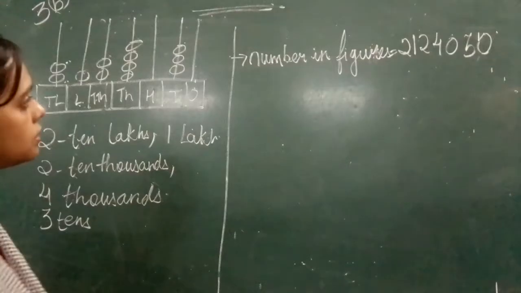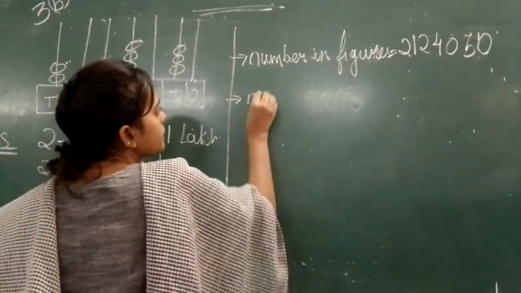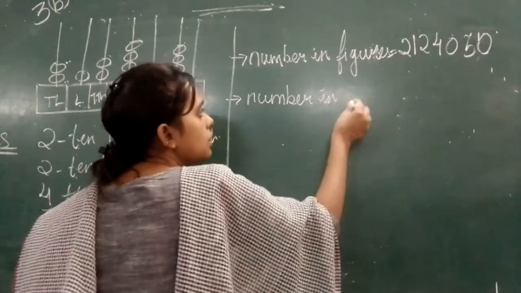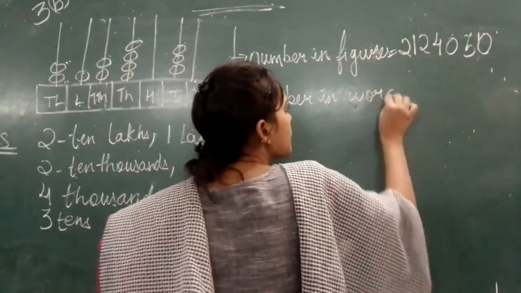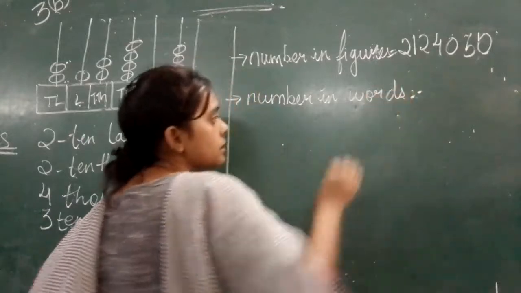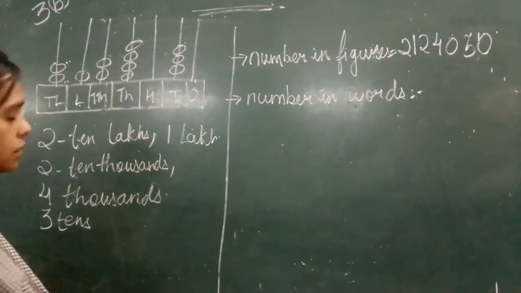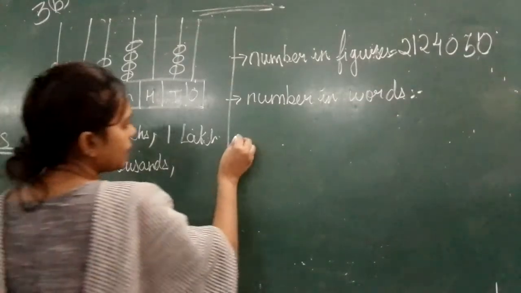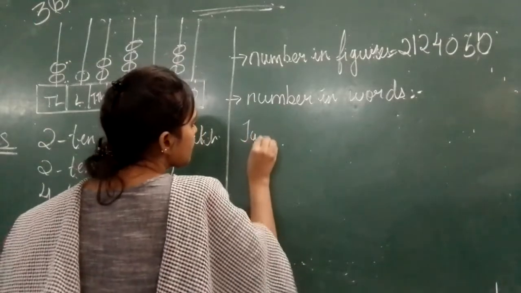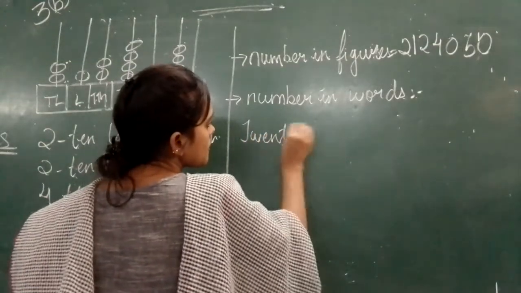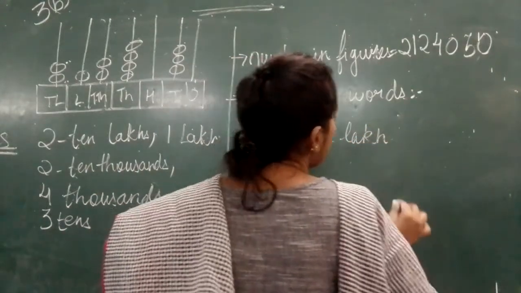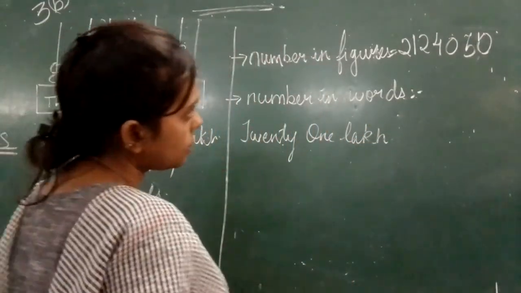Then again you will write the number in words. Just put a semicolon, then start writing. What will be the number? Yes, 21 lakh, 24,000.